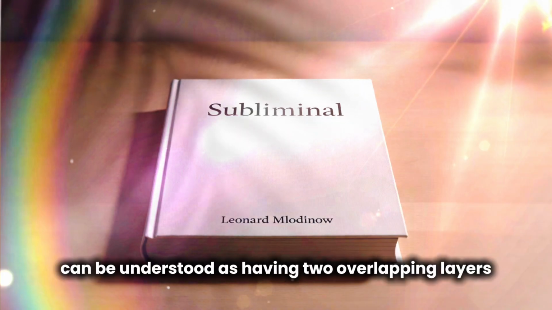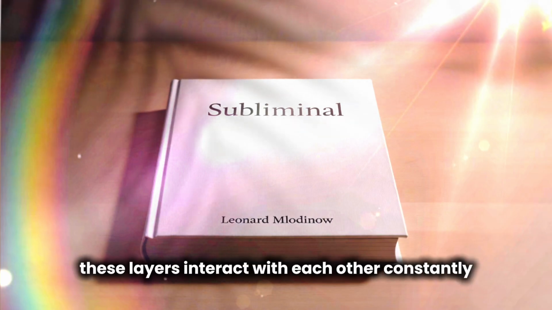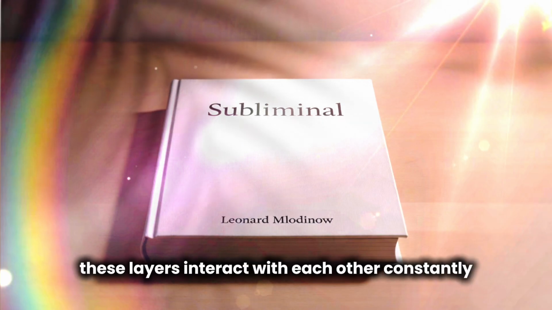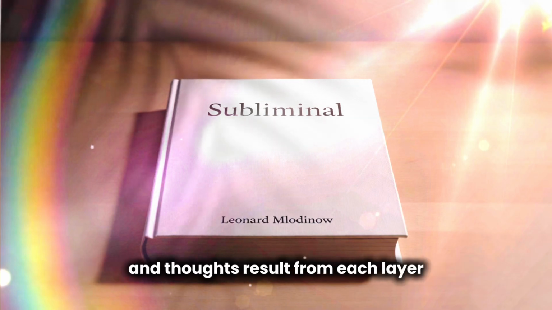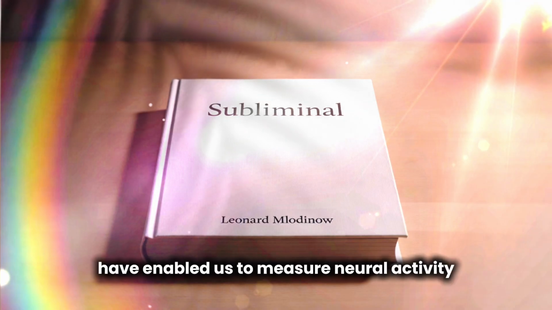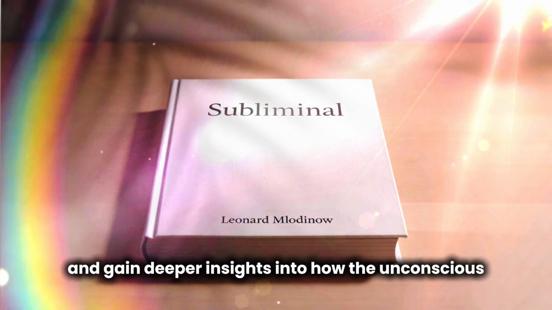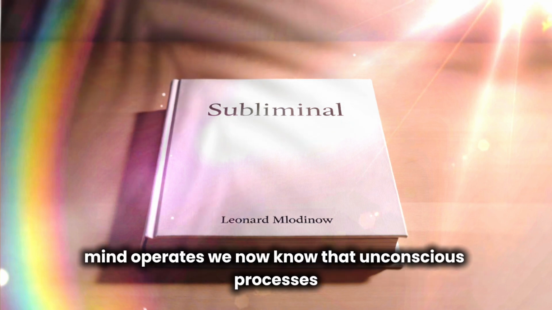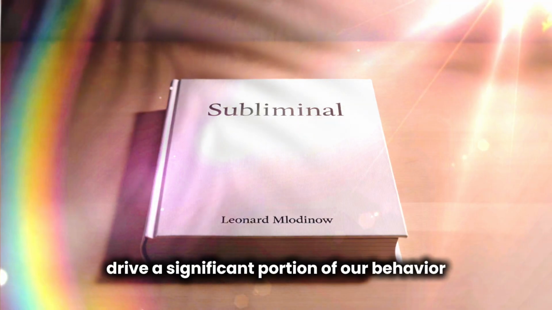The human brain can be understood as having two overlapping layers, the unconscious mind and the conscious mind. These layers interact with each other constantly, making it challenging to determine which behaviors and thoughts result from each layer. Recent advances in neuroscience have enabled us to measure neural activity and gain deeper insights into how the unconscious mind operates. We now know that unconscious processes, which are essential for our survival, drive a significant portion of our behavior.